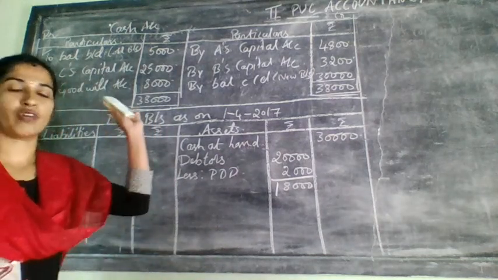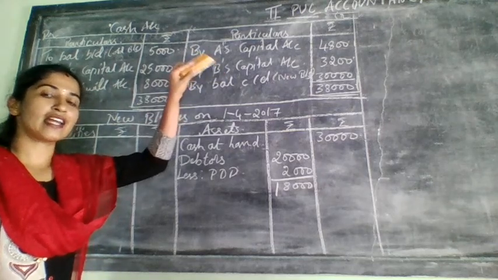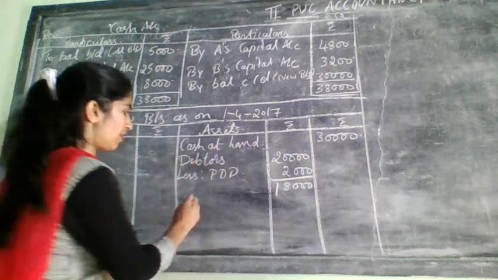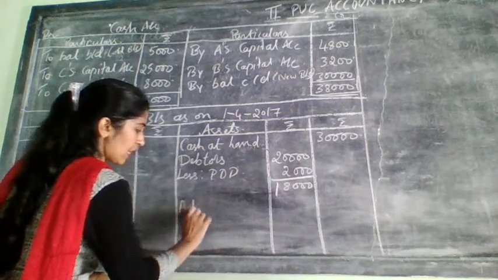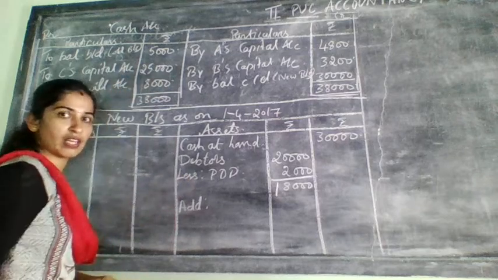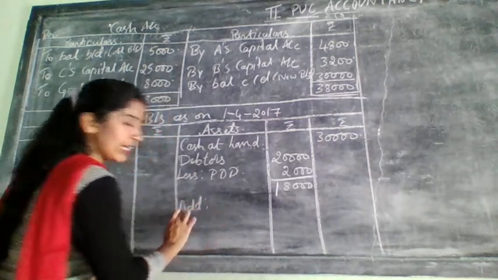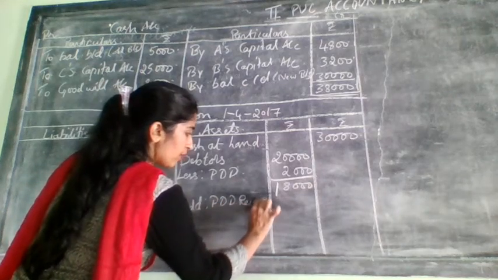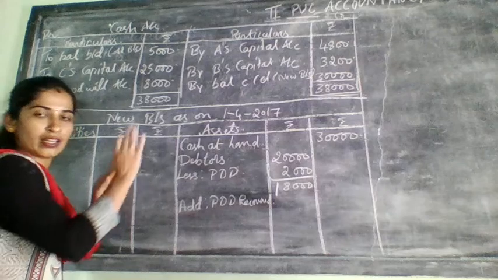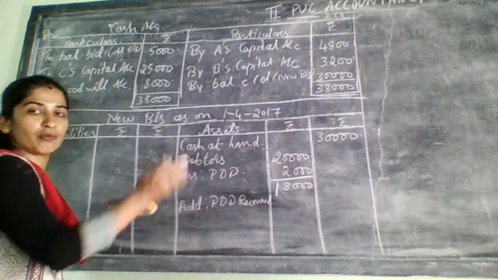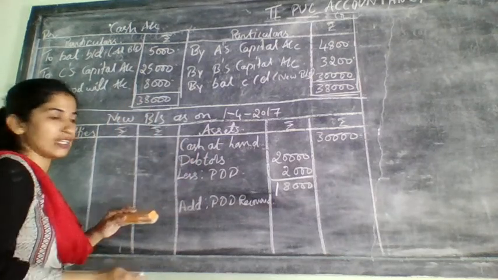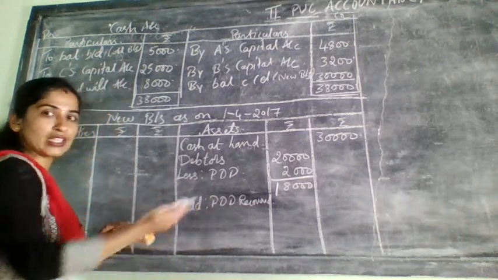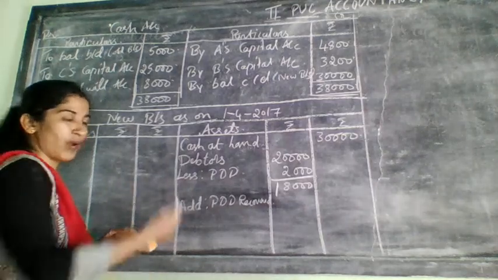And we have taken it on which side? Credit side of which one? Revaluation account. When we have taken it on the credit side of revaluation account, that is considered as appreciation. That means increase in the value of asset. So here you need to write add and then write PDD recovered. Got now? Credit side of revaluation account means increase in the value of asset. So now its value was increased. That means recovered means again that amount came to us from our debtors.